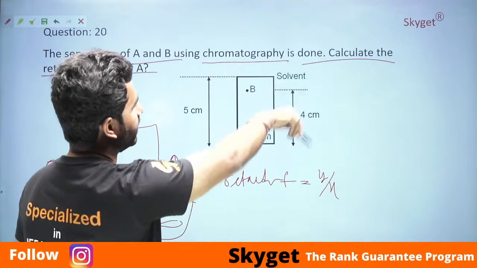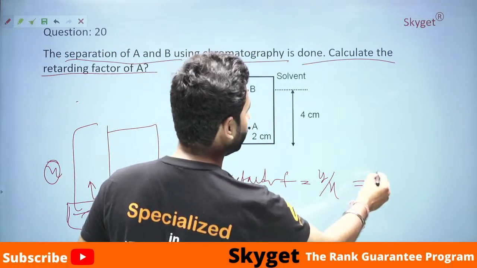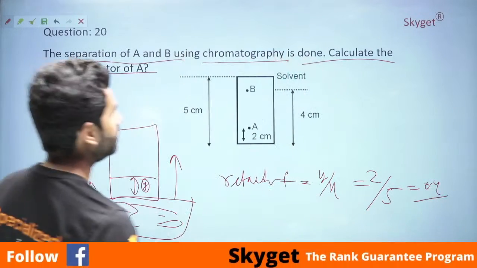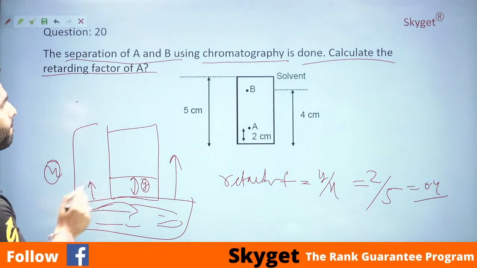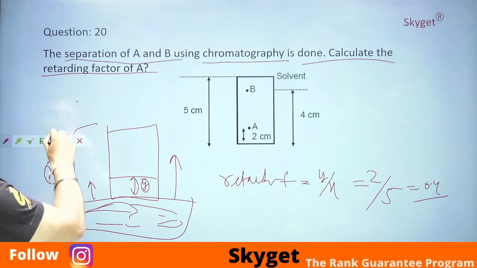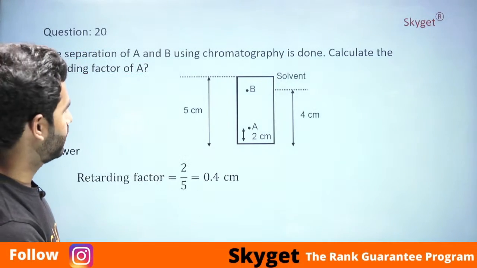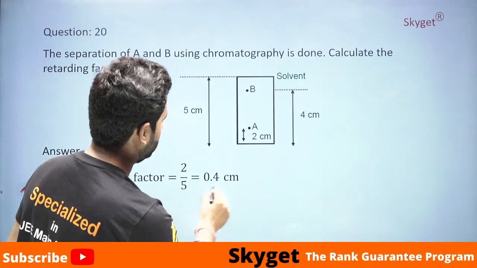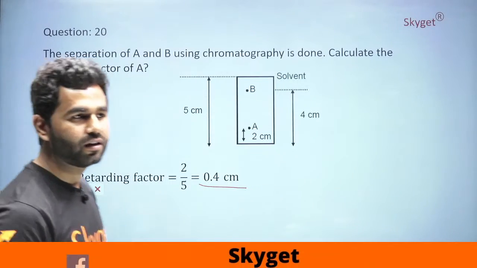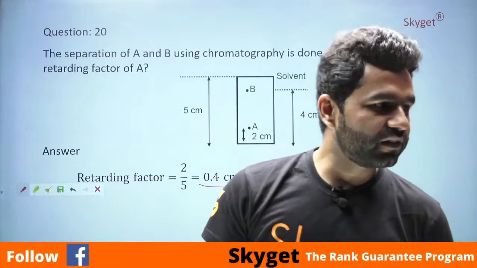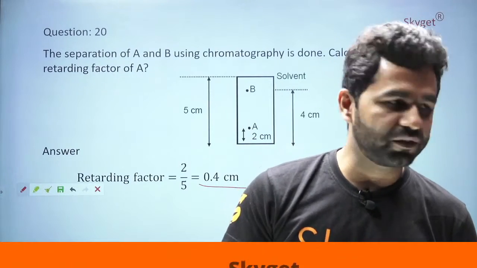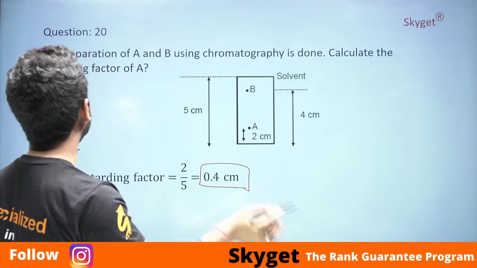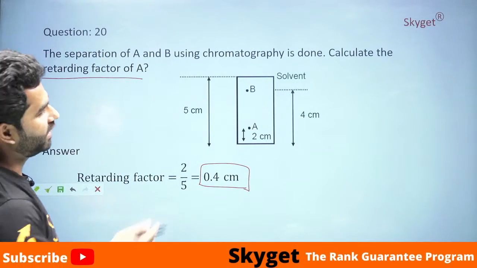Simple. Now look at this diagram. What does it say? y is 2, x is 5, so the answer is 0.4. Let's see the right answer. 0.4. Nice. How many of you solved this? Tell me. I know it was very easy, in case you remembered the analytical chemistry part. Very easy. Just remember what the retardation factor is, and get the answer.